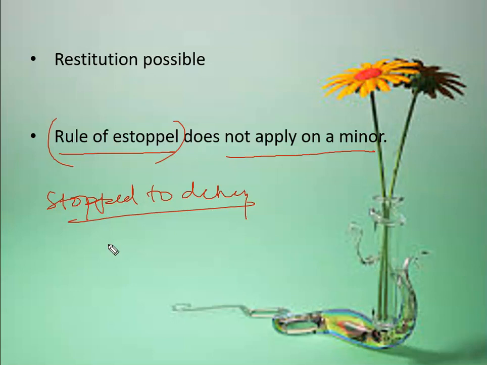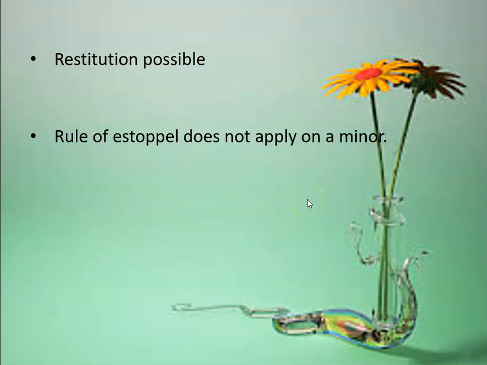So even if a minor tells something or says something, later on he can deviate from that. He can say that I did not say, right? Because this rule of estoppel is not implemented on a minor. So he can deviate from that. So this is also one of the features of the effect of minor's agreement.